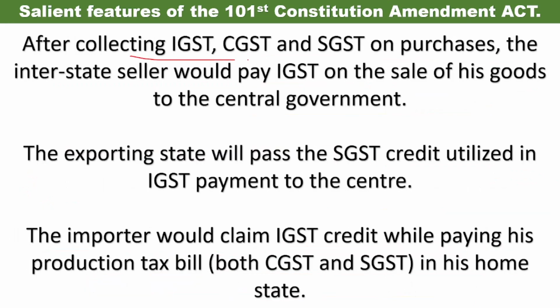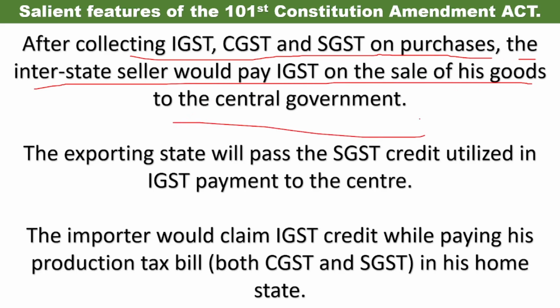After collecting IGST, CGST and SGST on purchases, the interstate seller would pay IGST on the sale of his goods to the central government. So after collecting all the three taxes, that is IGST, CGST and SGST, the seller has to remit IGST to the central government. Then the exporting state will pass the SGST credit utilized in the IGST payment to the center. So the state which is exporting the goods will pass whatever SGST credit they have utilized, along with the IGST.